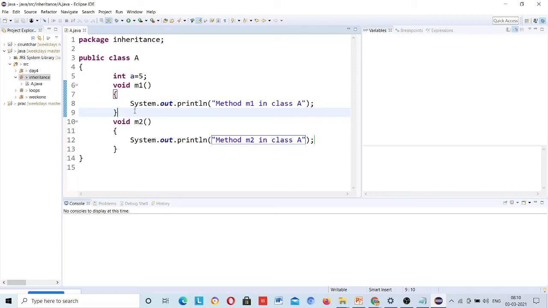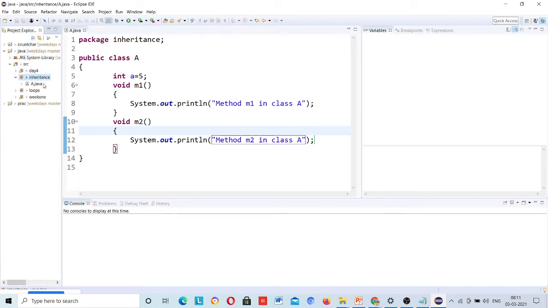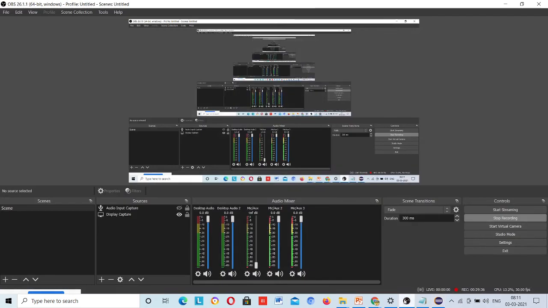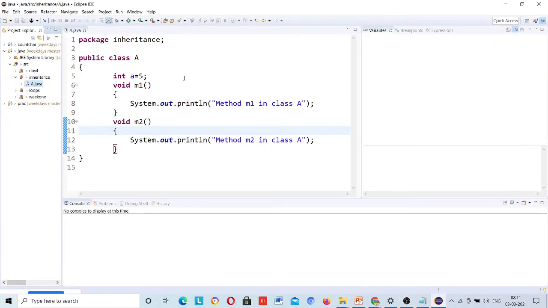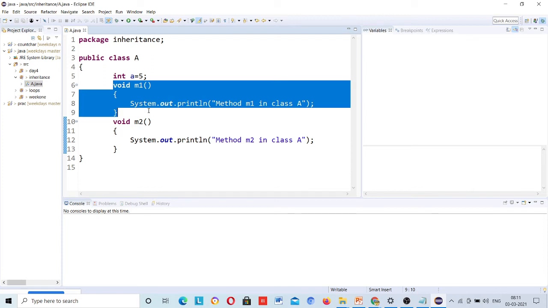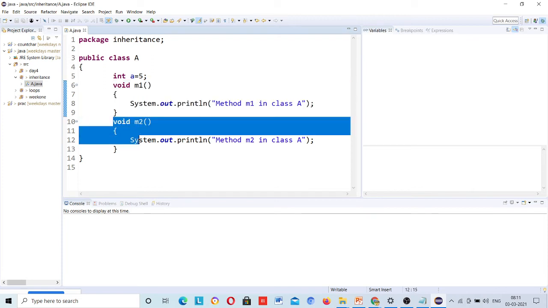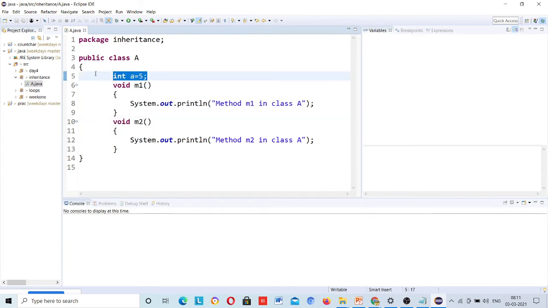So, method M2 in class A. What I have done as of now: I just created a package, and inside this package I have created a class which is A, and inside class A I have created methods M1 and M2 and a variable A.